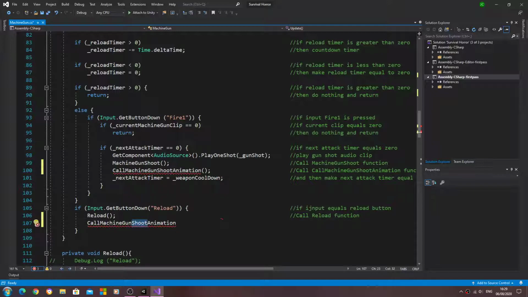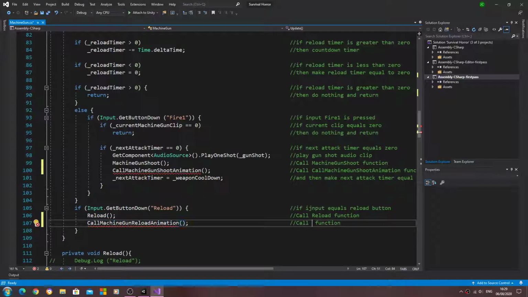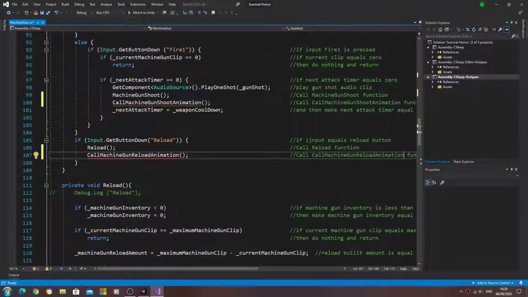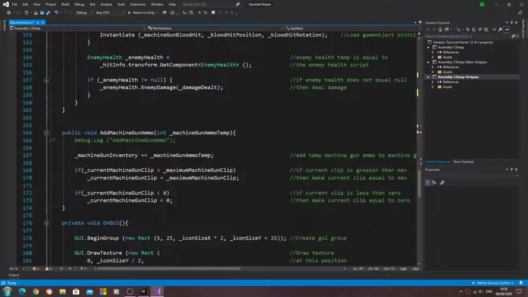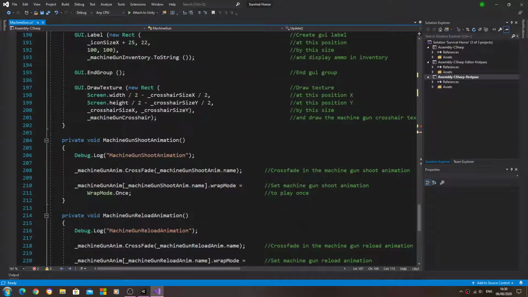Call machine gun reload animation, open and close brackets into the comments, and we're going to say we're going to call that function. And now we'll fix the red errors by actually calling those functions.